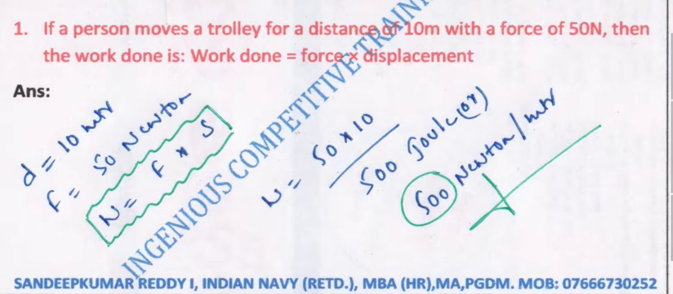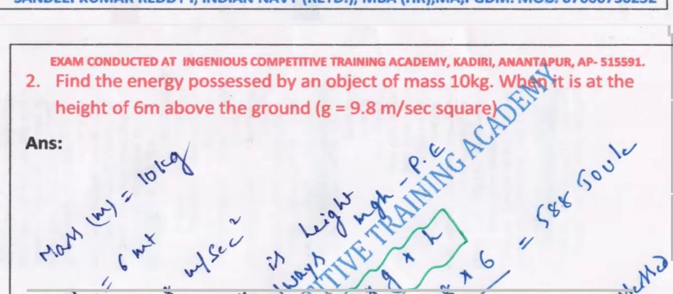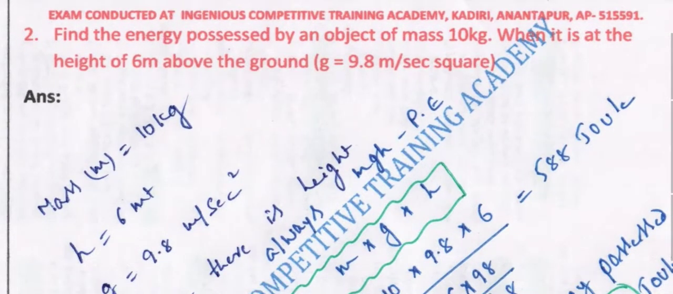So we'll get the answer directly: 15 times 10, that is 500 joules. Either joules or you can write Newton per meter, as per the given options. Please have a look at what exactly has been given. You can directly go through the given equation.